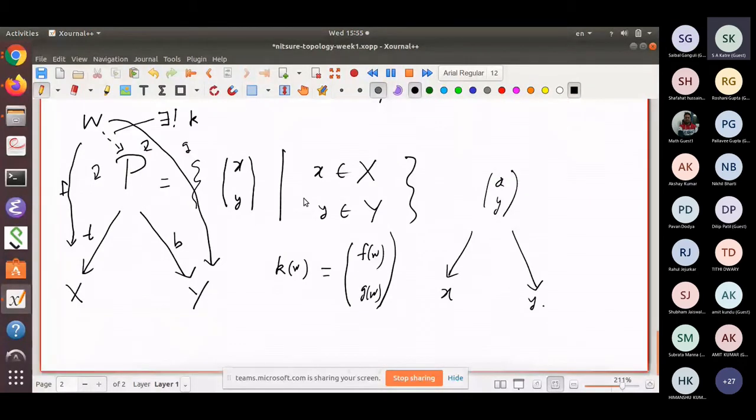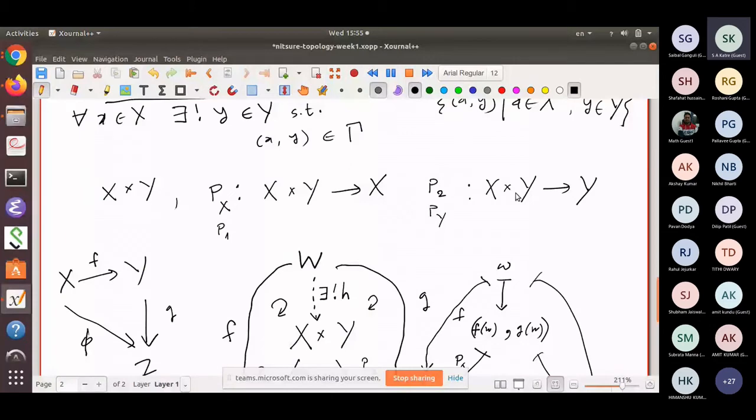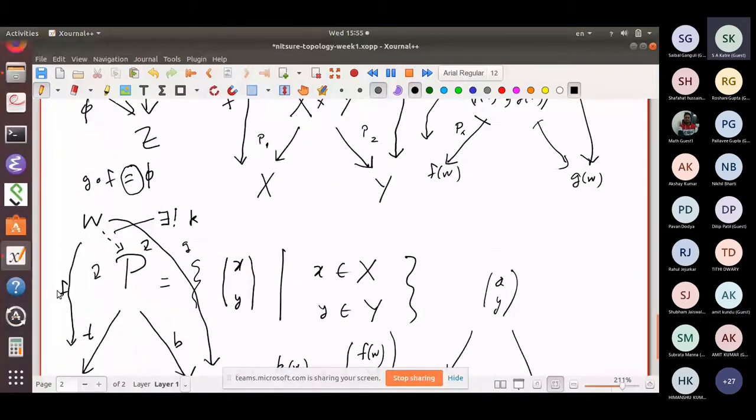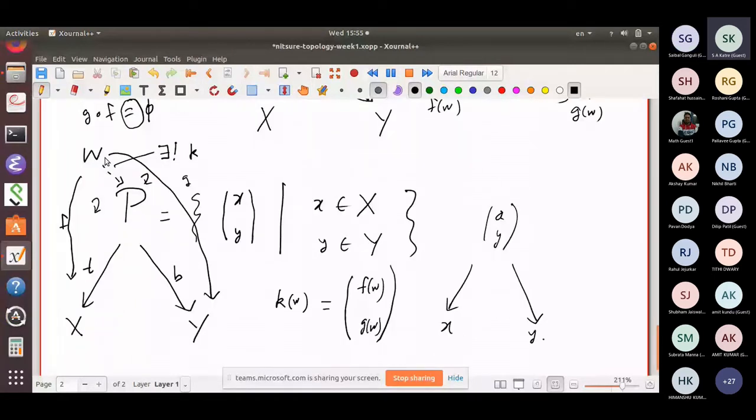But the map has to exist and has to be unique. In particular, W may be some other candidate for the product. W may be this one, W may be that other product, and F and G may be Px and Py. Then there exists a unique such map from W to P. Similarly, there exists a unique map from P to W. And if I compose these maps, that has to be the unique map from P to P and W to W. But from P to P, there is only the identity map which fulfills all this.